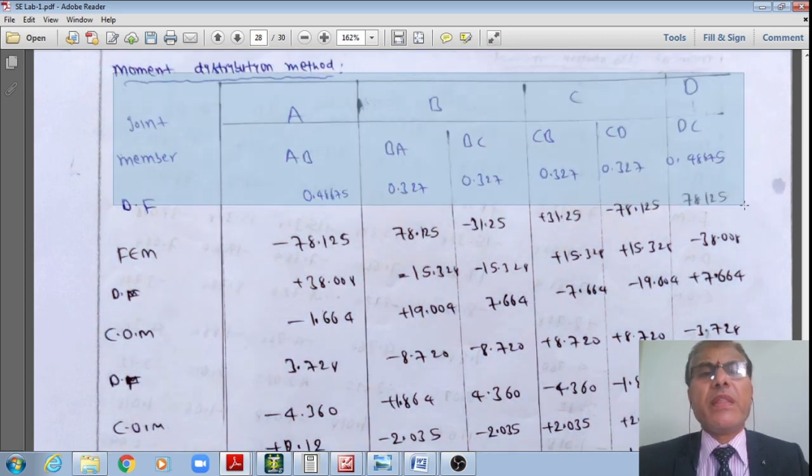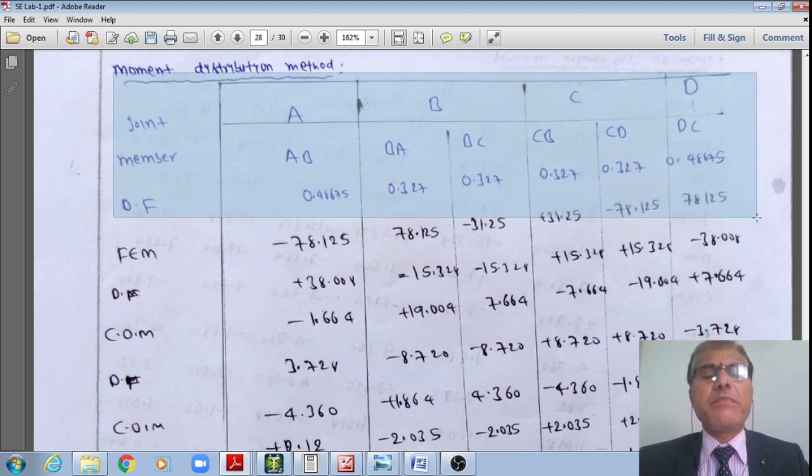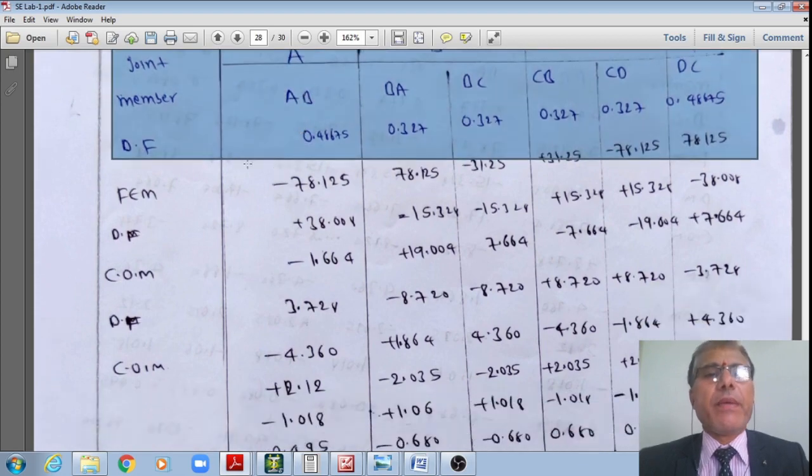At joint A, I have AB. At joint B, BA, BC. At joint C, CB, CD. At joint D, I have DC. However, the distribution factors, we have just calculated that. I'm making a note of 0.4168 and 0.327, 0.327, 0.327, 0.327, and 0.4868 for the various members.